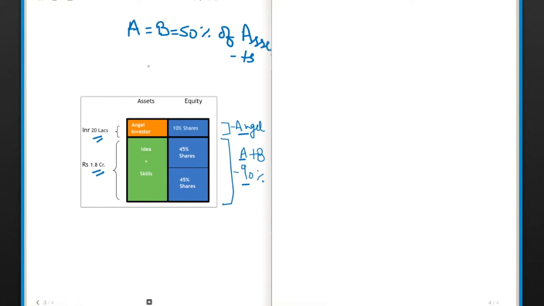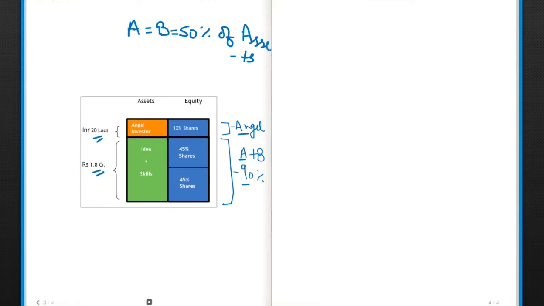Now A and B decide to talk to some angel investors. Why do they decide that? First of all, let's discuss that. First and foremost, their platform is an e-commerce platform. It's very scalable, it can be used anywhere in their country. Anyone can go on their website and order, so the market size is very huge. The second thing is, because people are coming online day by day, their market is definitely going to increase. The third thing is they have a very good team.